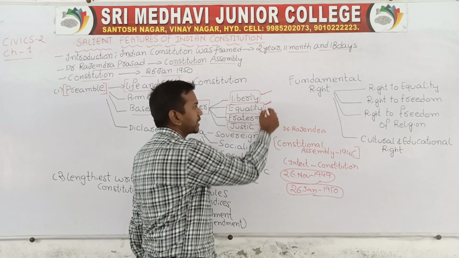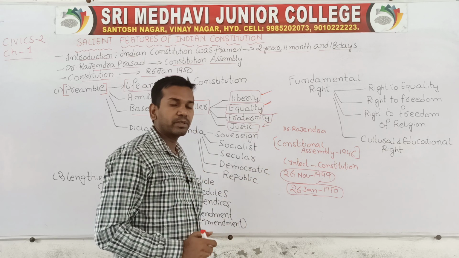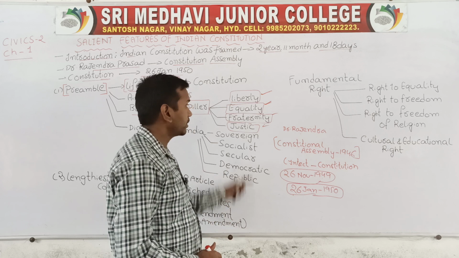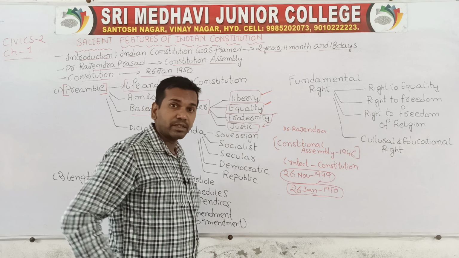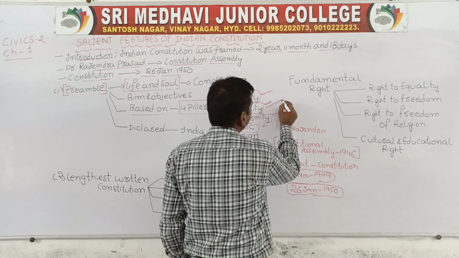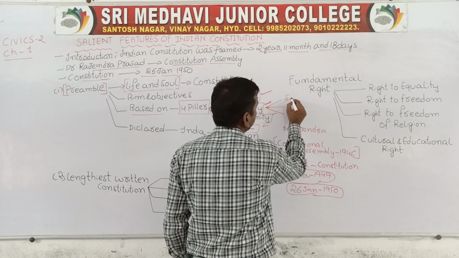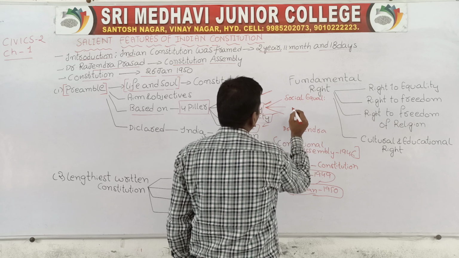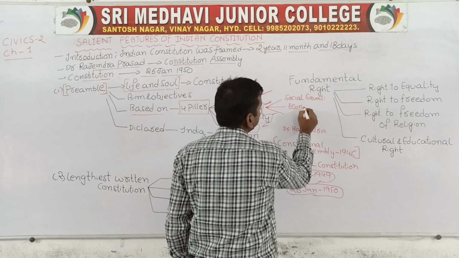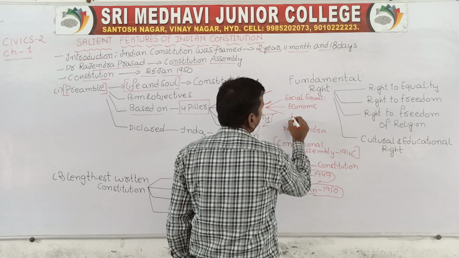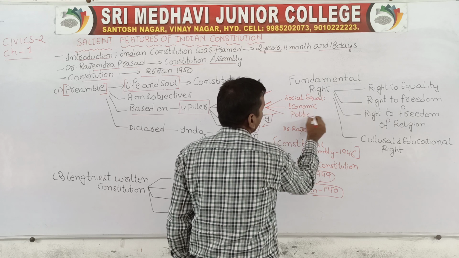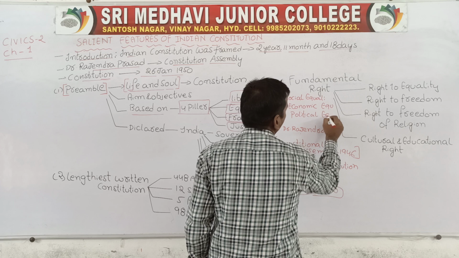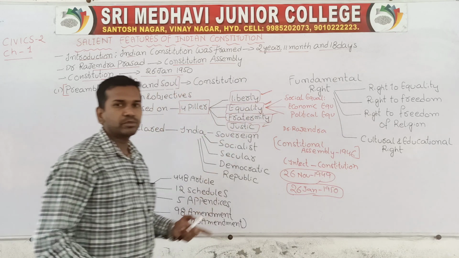The second one is equality. In our country, this is the second important pillar of the preamble of the Indian constitution. In our country, we find that all the people are equal. Equality is again classified into three types: social equality, economic equality, and political equality. So equality is subdivided into mainly three types.